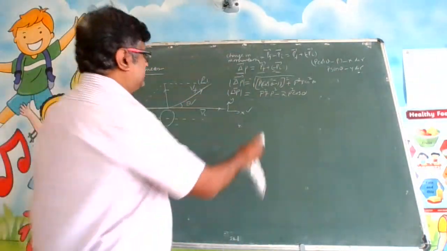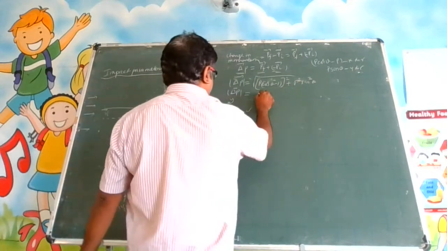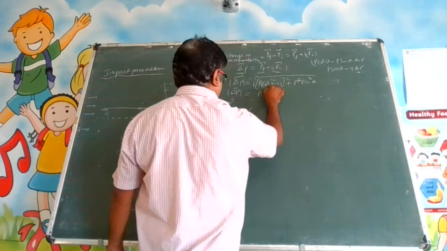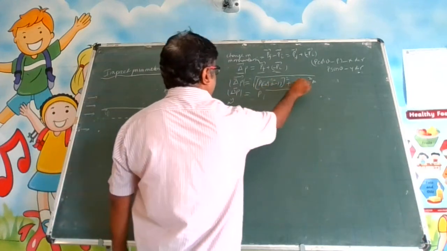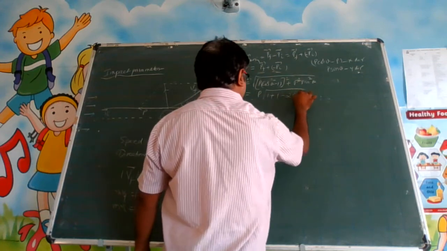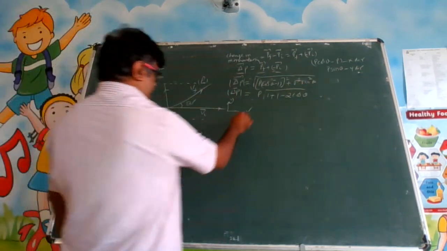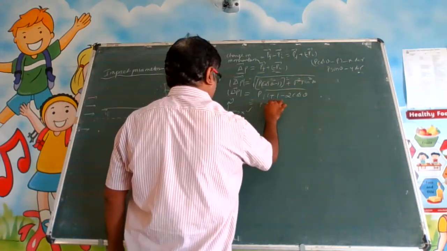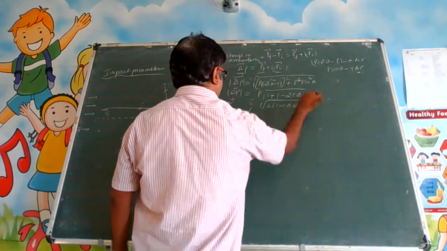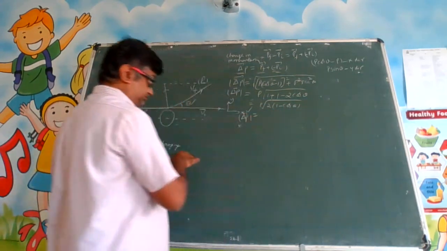You can take p square outside. It will come as p because it is under root. So you are going to get cos square theta plus sin square theta, which is 1, plus there is 1 here, minus 2 cos theta. This is what you are going to get, right? So this is p into root of 2 into 1 minus cos theta. This is my delta p magnitude.